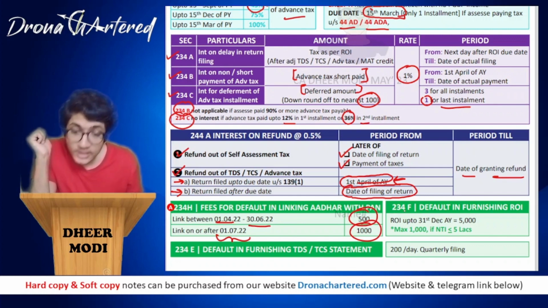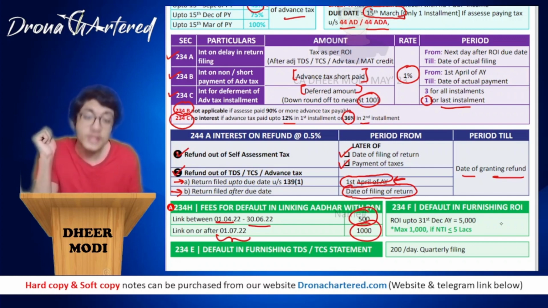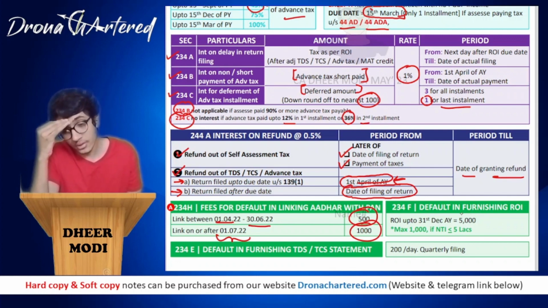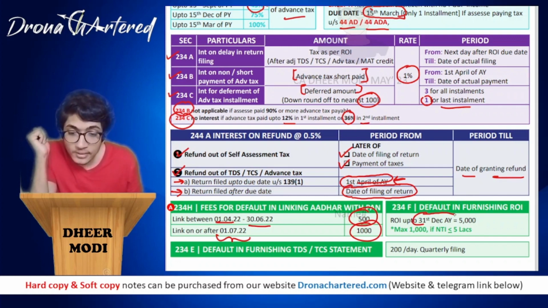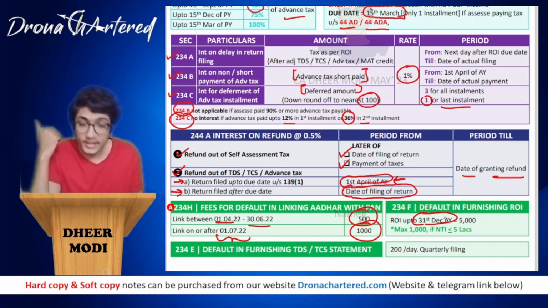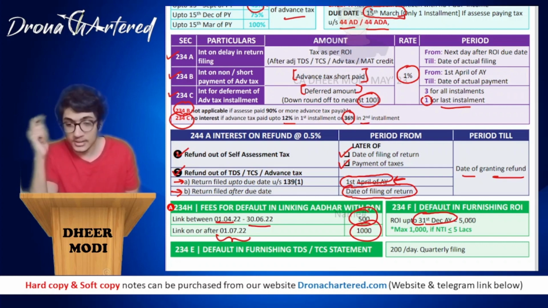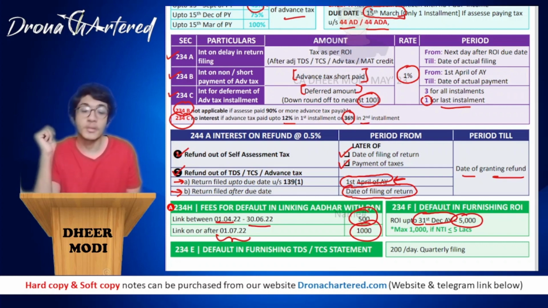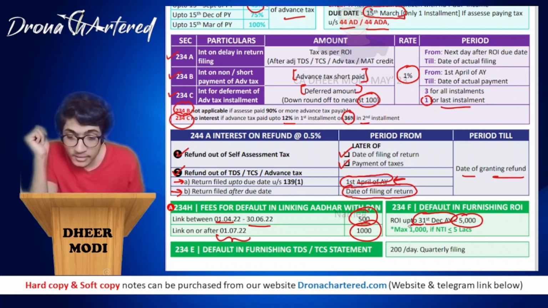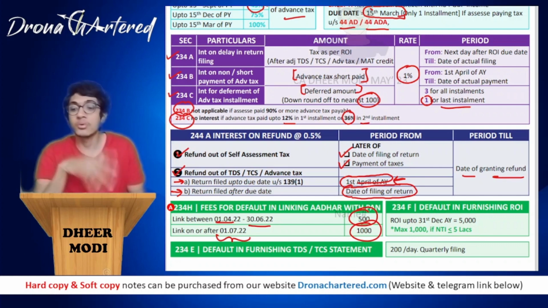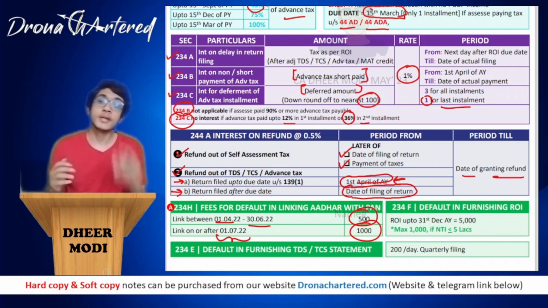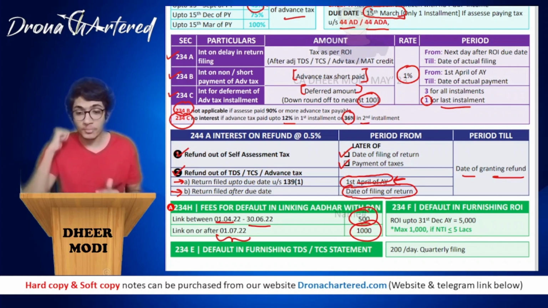Now, section 234F. 234F talks about default in furnishing ROI, that is your return of income. If there is any default, if you have furnished it after the due date but before 31st December of the assessment year, your payment will be 5,000 and it will maximum be 1,000 if your NTI is up to rupees 5 lakhs. Okay, so it is usually 5,000. However, if your NTI is only up to 5 lakhs, that is 5 lakhs or less, then your penalty will be limited to rupees 1,000.